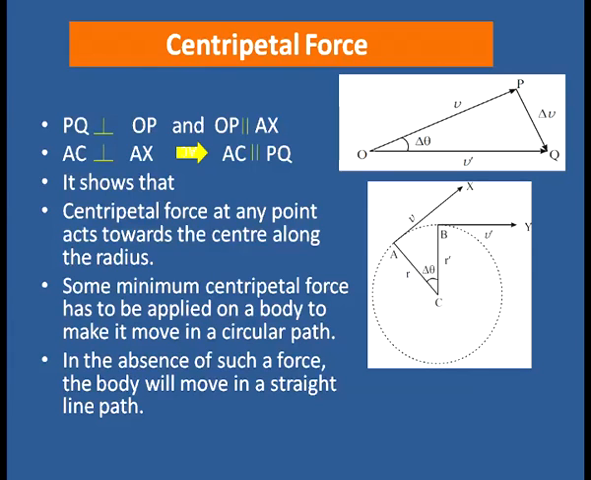Some minimum centripetal force has to be applied on a body to make it move in a circular path, otherwise a particle cannot move in a circular path. That is why for moving in a circular path, a minimum centripetal force always has to be applied on a body, and in the absence of such a force, the body will move in a straight line path. We have already discussed centripetal force and centripetal acceleration.